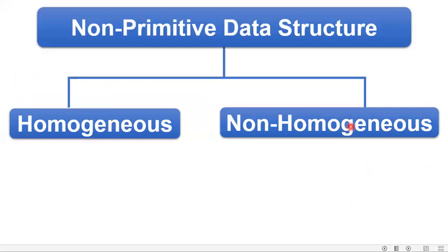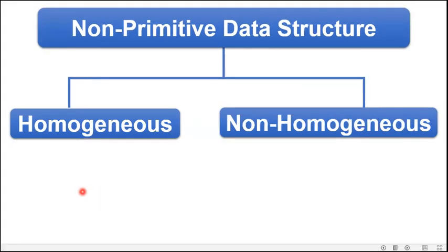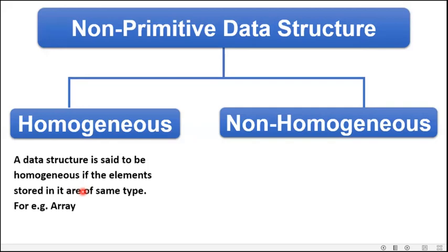Now, we can categorize the data structures on the basis of homogeneous and non-homogeneous as well. Now, let us understand what is homogeneous. Homogeneous data structure says that the types of elements should be same. A data structure is said to be homogeneous if the elements stored in it are of same type.